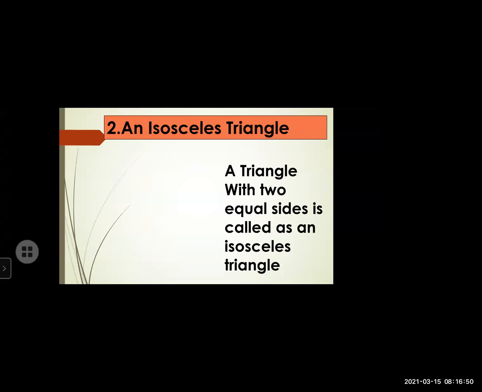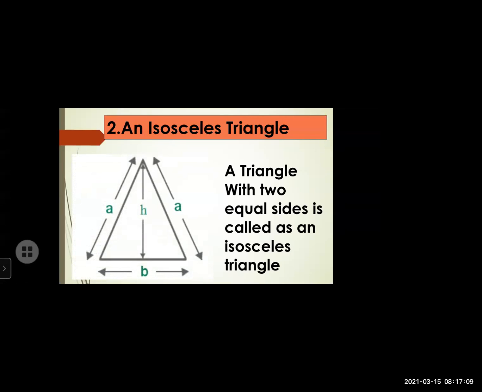See, triangle has three sides. So in the first type, we saw all the three sides are same. In the second type, of course, there will be two sides same. So whenever in triangle we get the two sides are equal, that means that triangle is called an isosceles triangle. See here, in isosceles triangle, how does it look?